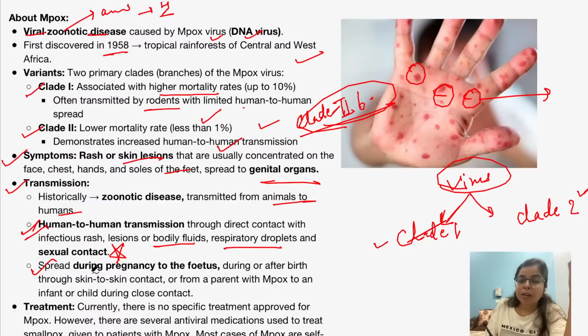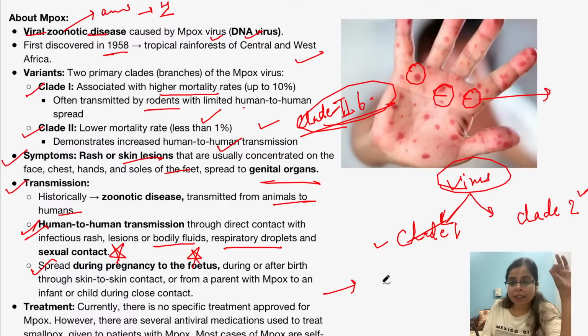Okay. Presently there is no specific treatment for monkeypox virus, and certain antivirals which are given in the case of smallpox, those antivirals are being given to treat monkeypox, and there are no specific vaccines.